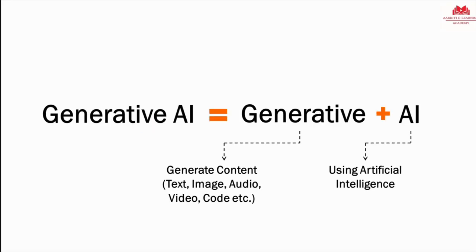So again, to recap what generative AI is, you are generating new content using artificial intelligence capabilities. And the content can be anything. It can be text, it can be image, it can be audio, it can be video, it can be code snippet, it can be much, much more. The key thing here is that AI is using this technology to generate something for you, to produce something fresh.